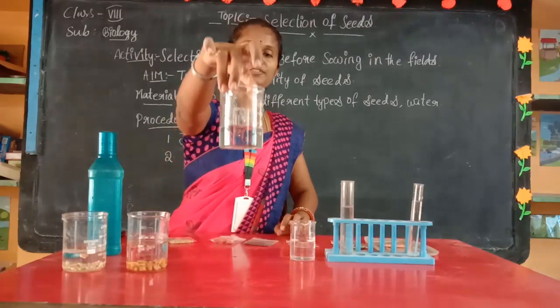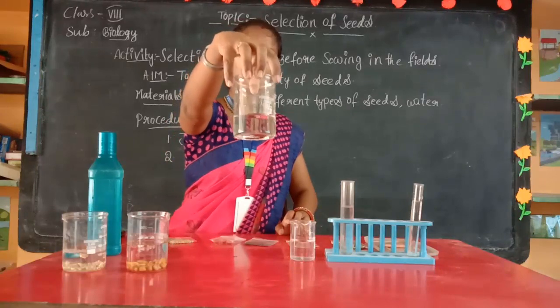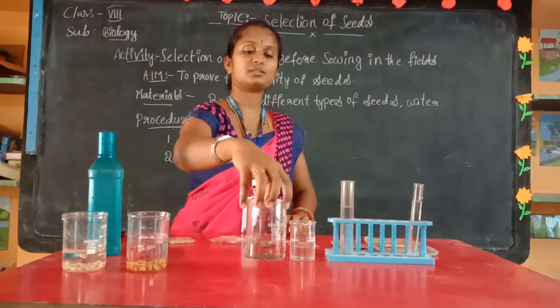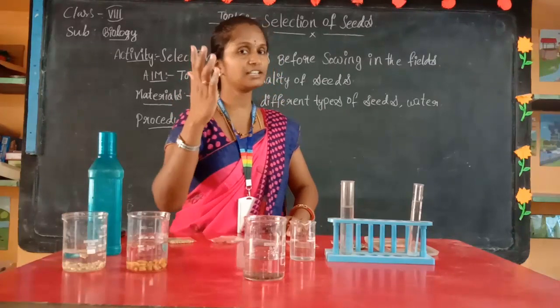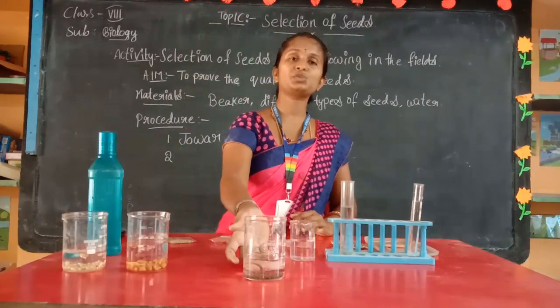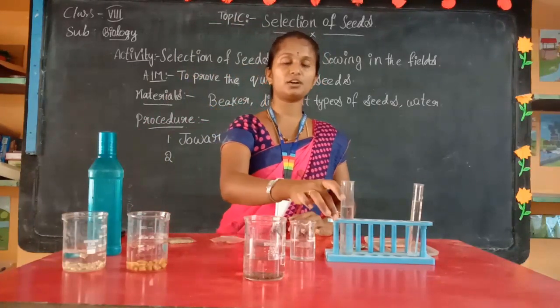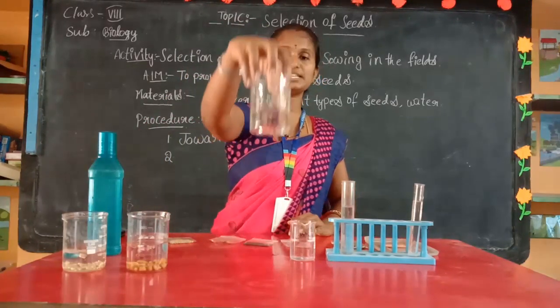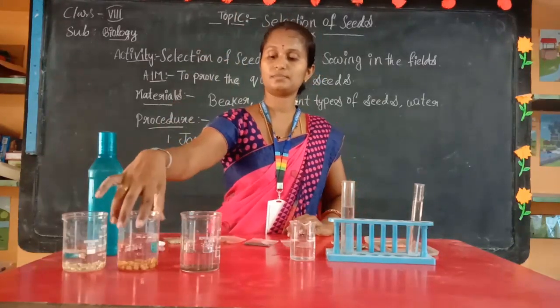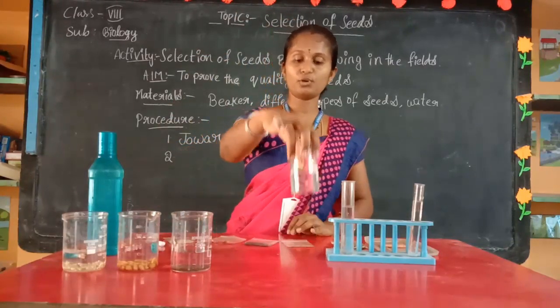Did you observe any difference in these mustard seeds? Some seeds floated. They are less weight seeds, and they will not germinate. The seeds which went to the bottom are the only good quality seeds. This is the mustard seeds. And next, the fourth beaker.